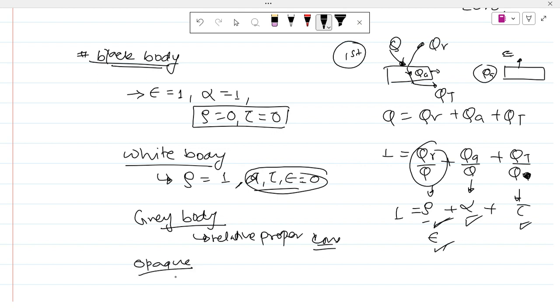An opaque body is one which does not transmit. If we put zero for transmissivity in this equation, we get reflectivity plus absorptivity equals 1, and our emissivity lies between 0 and 1. So these are all about the bodies: absorptivity, reflectivity, transmissivity, as well as emissivity.